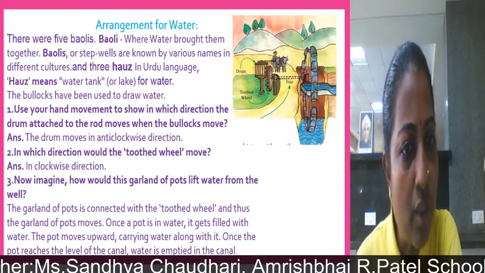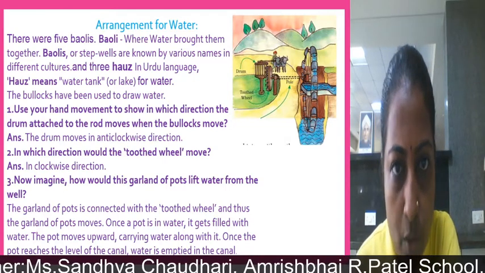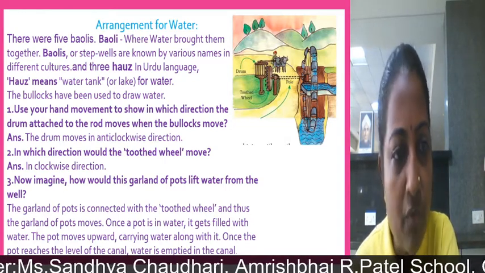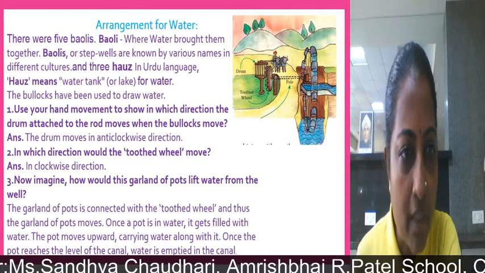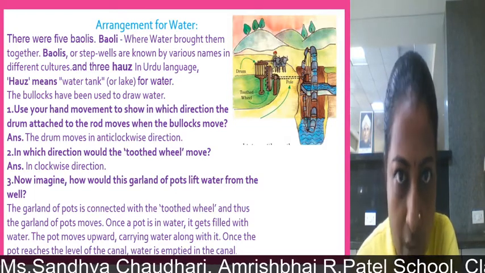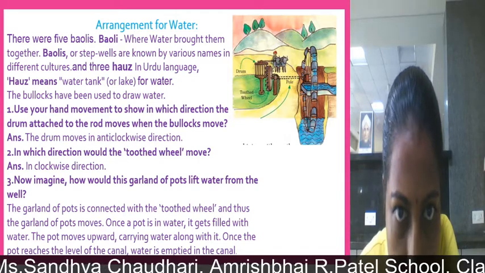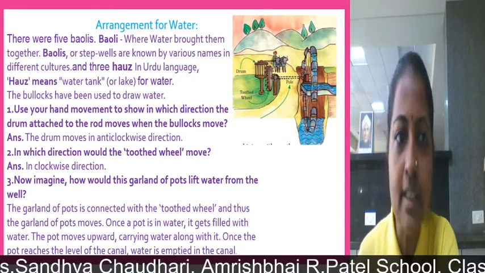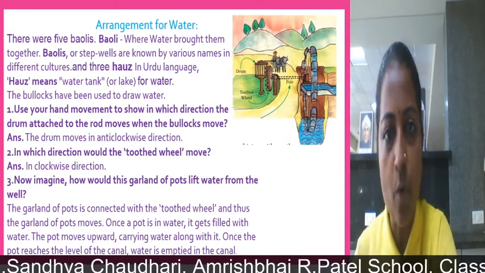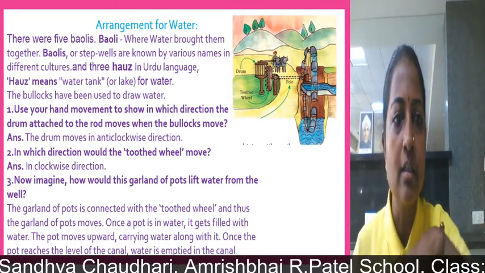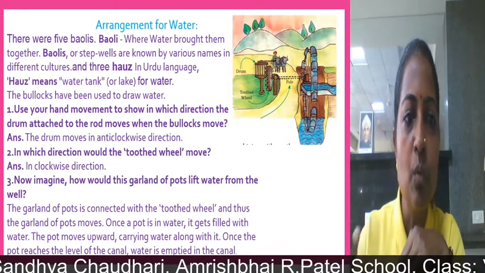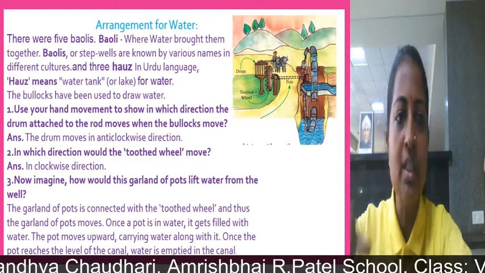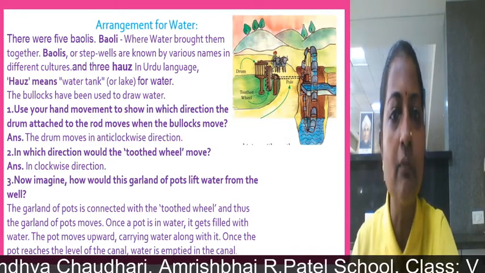And in which direction will the toothed wheel move? This is a toothed wheel. So in which direction does it move? In clockwise direction. You can see here the toothed wheel is there. The drum moves in anti-clockwise direction and the toothed wheel moves in clockwise direction. So in this manner the system works.